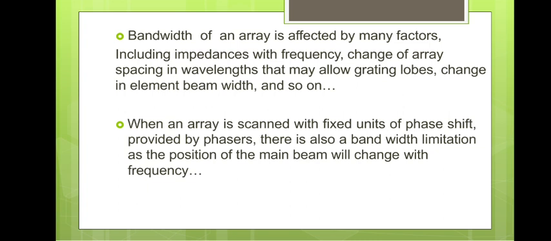For this cause we go for extensions of the different types of broadside and end fire arrays. We already know that increasing the end fire array increases directivity, that is also an extension step. And moreover, in the sense of bandwidth, we go for reducing the minor lobes by using the binomial array and the Chebyshev arrays.